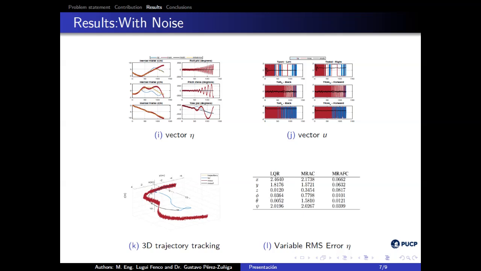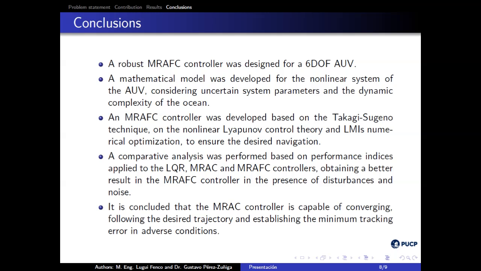But the MRAFC controller maintains convergence, noting the effort generated in each of the variables of the output vector, which are now not smooth and continuous signals, but on the contrary are observed to be very variable in time. Image K gives us a better view of the path, showing the convergence of the MRAFC controller. This result is supported by the quantitative data in image L, concluding that the controller in different scenarios remains stable and robust.